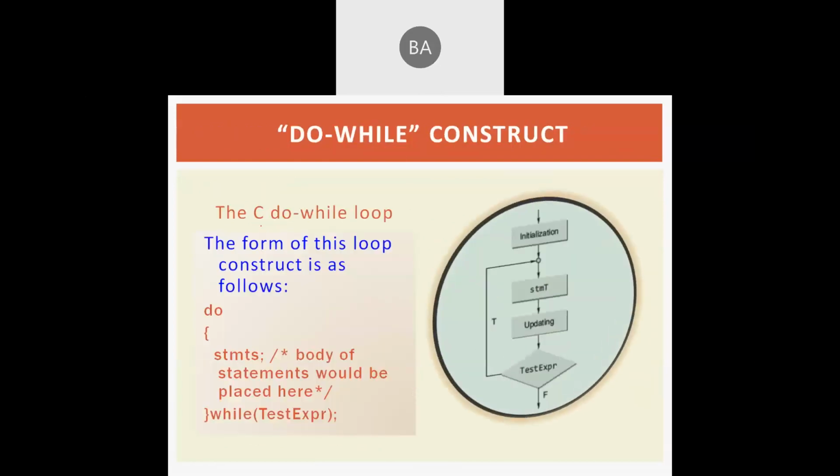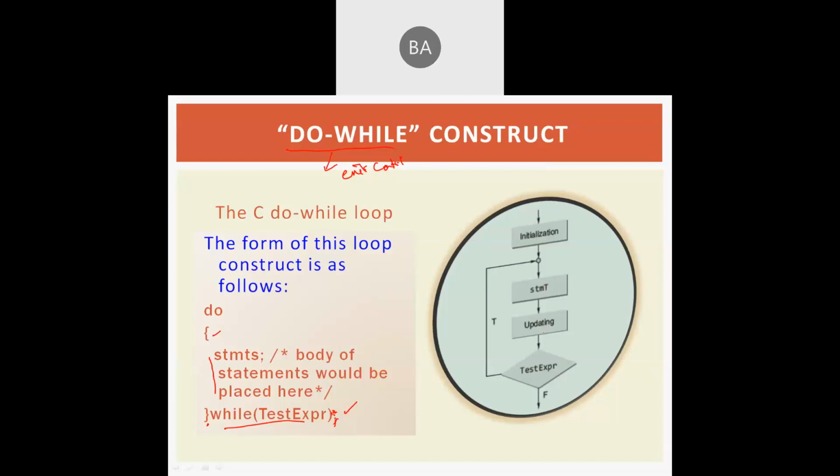And then next, coming to the second type of loop, the do while loop, which we have categorized under the exit control loop, or we can call it a post test loop. The do while loop syntax will be like this: do, then begin, some set of statements, then the closing brace, and after that while test expression. Now here, semicolon. Be careful about this. In the do while loop, we end the while with the test expression followed by a semicolon. So what it does here: first initialization will be done, then statements will be executed.